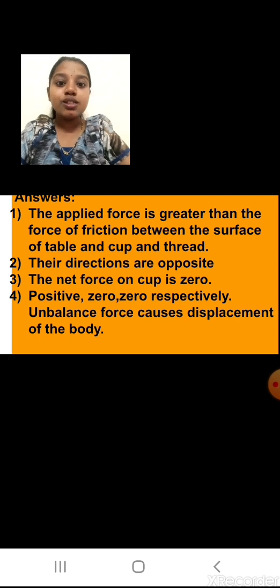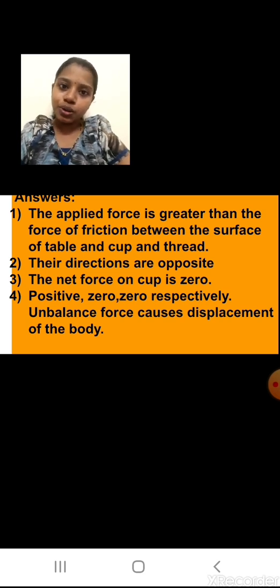Okay students, so unbalanced force causes displacement of the body. When the forces are unbalanced, then the displacement will take place. But if the forces balance out each other, they will not cause any displacement, and hence there will be 0 work done. I hope you understood the important relation that the force should be unbalanced, then only displacement will take place. Okay students, I hope you understood this experiment.